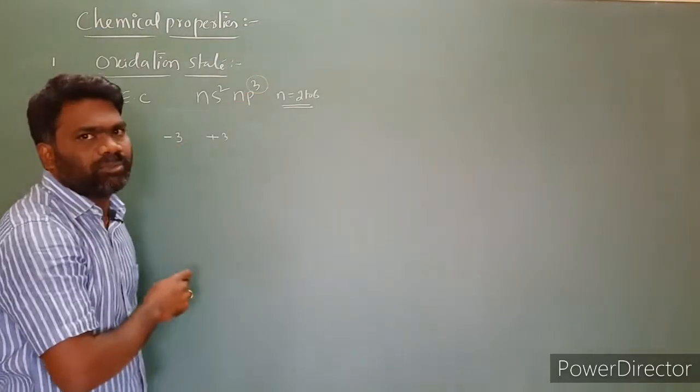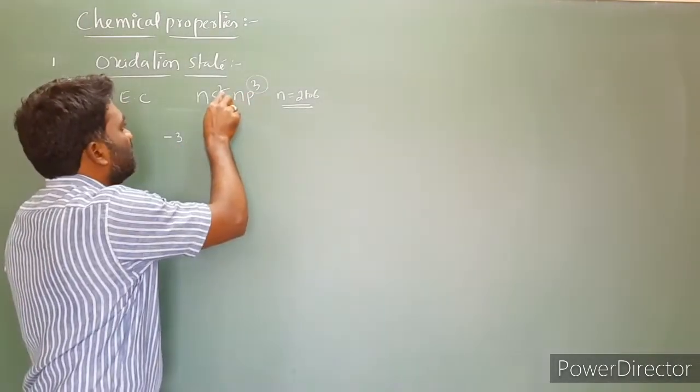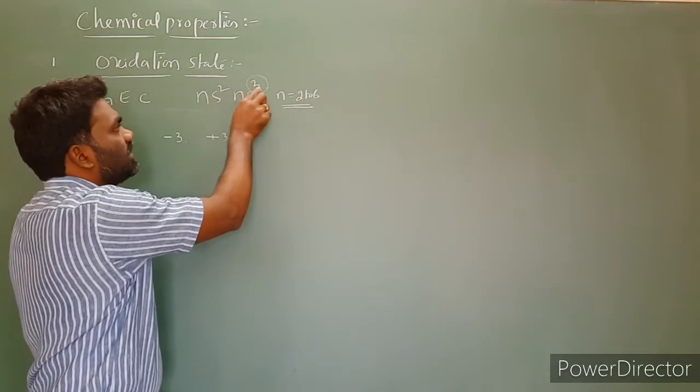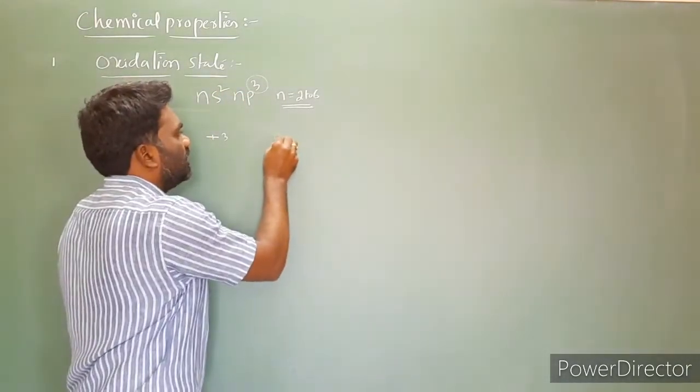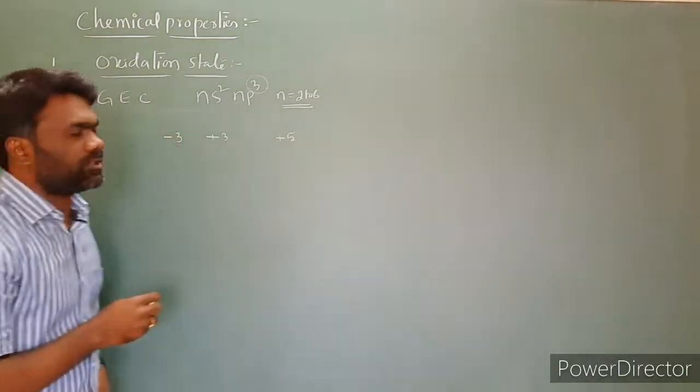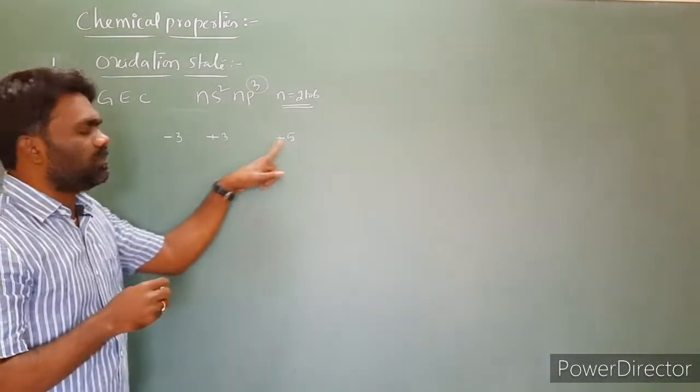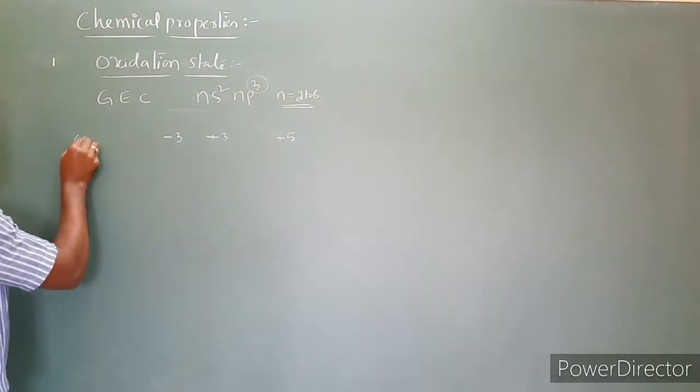Then these 2 electrons plus these 3 electrons, total 5 valence electrons involved in the bonding, give the +5 oxidation state. So -3, +3, +5 are the common oxidation states.